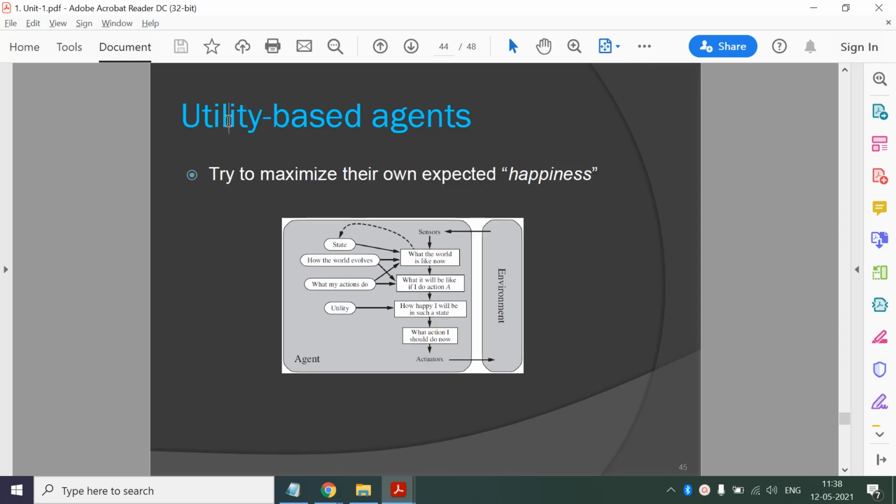But a utility based agent considers all the aspects. How comfortable that ride was. Means all the aspects are covered. And based on that it will decide the happiness value. So it will have the goal information, along with that other parameters also.